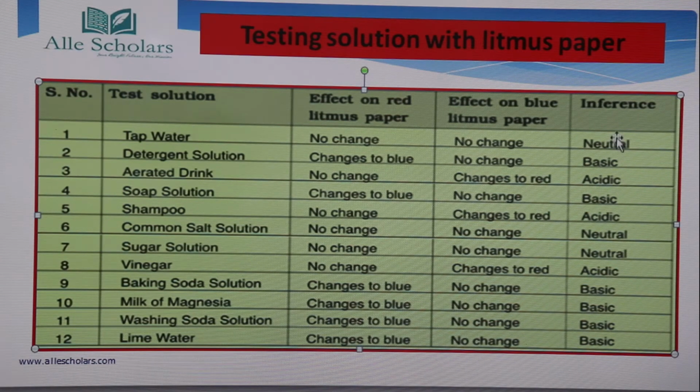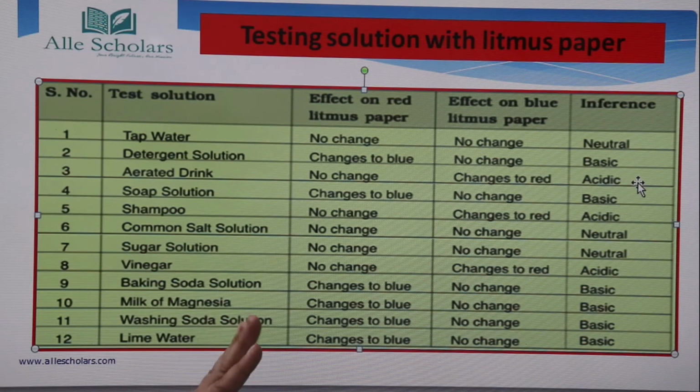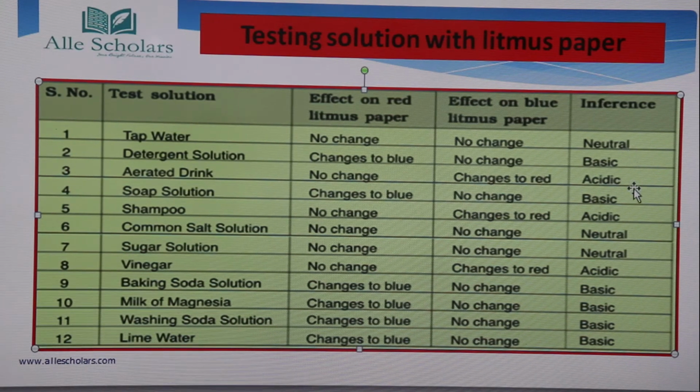Okay, so here we have seen a neutral solution, a basic solution and an acidic solution. In a neutral solution, there is no change in either of the litmus papers, that is neither red changes nor blue. In basic, red changes to blue, and in acidic, blue changes to red. Okay, similarly we will perform for the rest of the solutions.